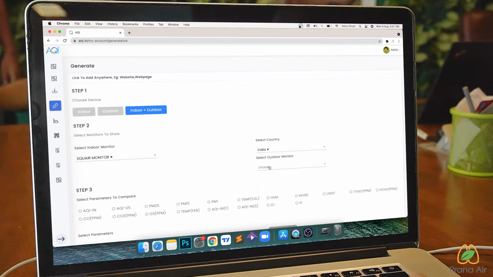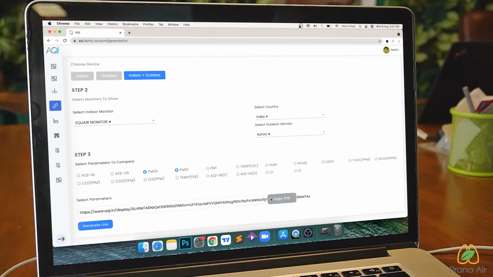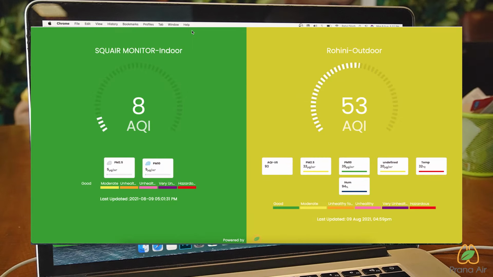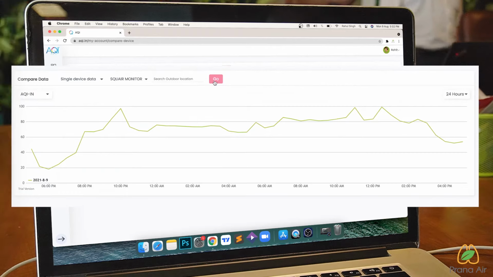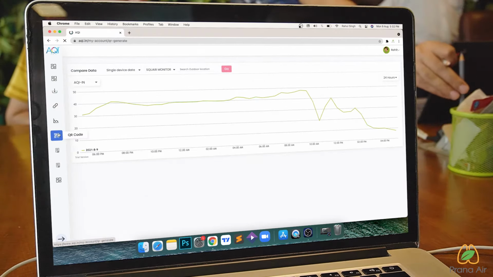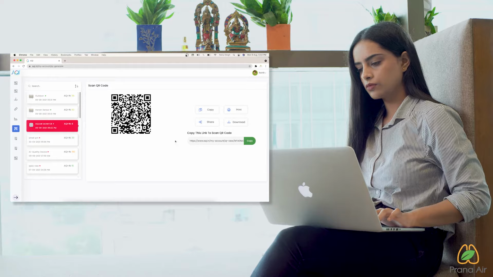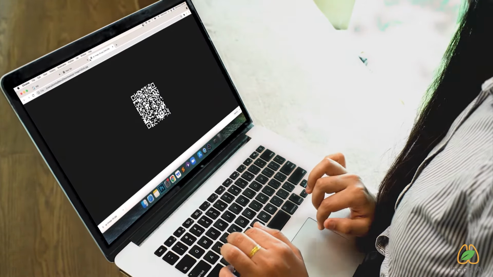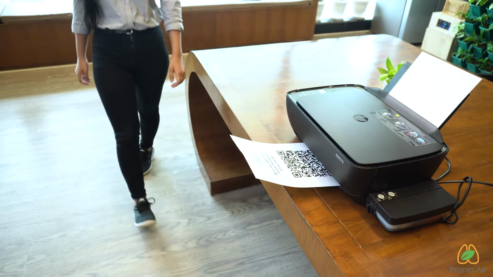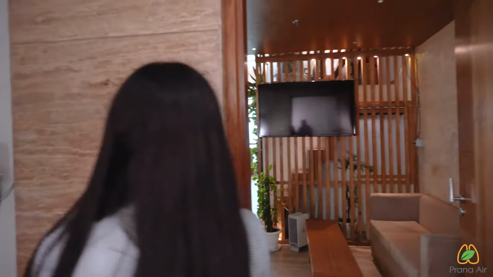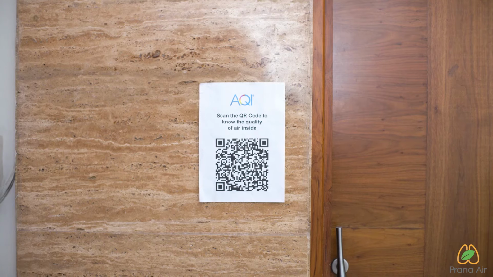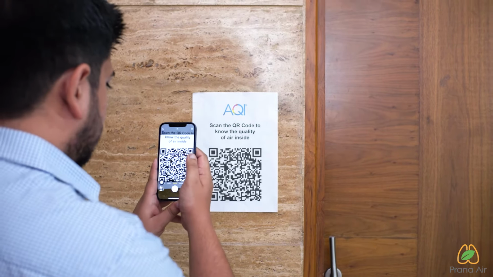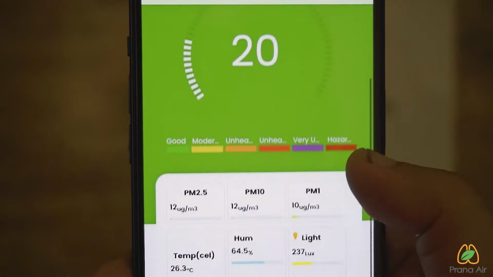You can generate a shareable link for the data. Compare your device's data with multiple other devices or outdoor monitoring station. Generate a QR code for your device and print. It allows the users to scan the QR and know the indoor air quality.